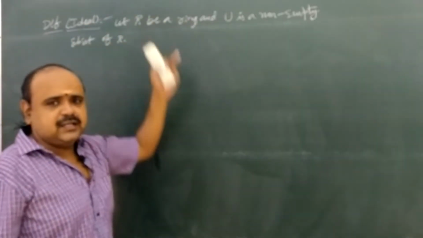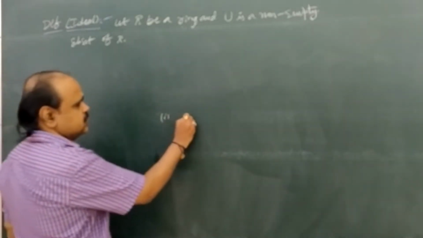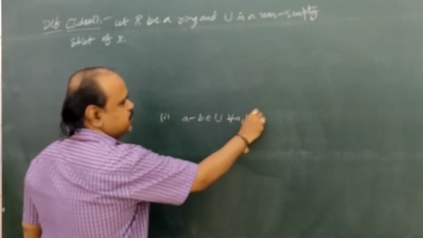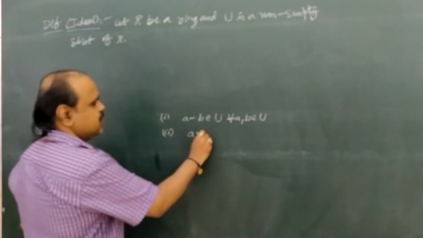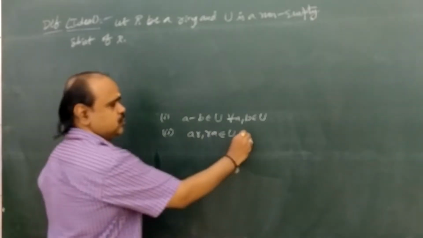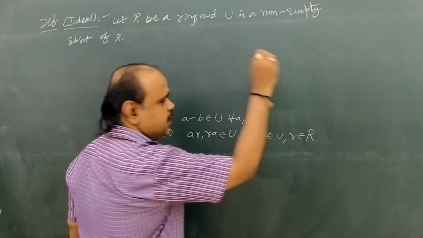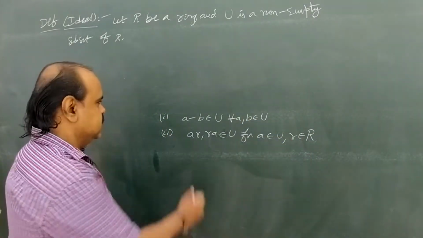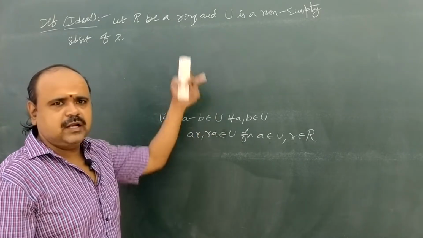To say U is an ideal of capital R, there are two conditions. One is A minus B belongs to U for all A comma B belongs to U. Another one is AR comma RA belongs to U for small a belongs to U and small r belongs to capital R. If these two conditions hold in capital U, then capital U is an ideal of capital R.